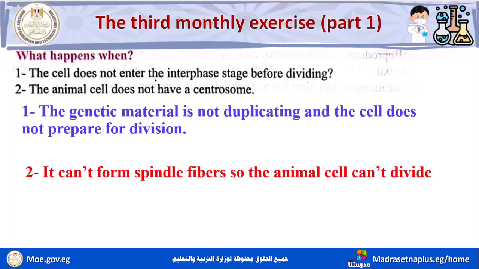We know that the centrosome in animal cells forms spindle fibers, but plant cells don't have a centrosome.